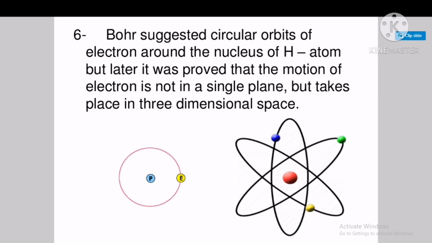Sixth disadvantage: Bohr suggested a circular orbit of the electron around the nucleus of the hydrogen atom, but later it was proved that the motion of the electron is not in a single plane but takes place in three-dimensional space. So these are all the drawbacks.